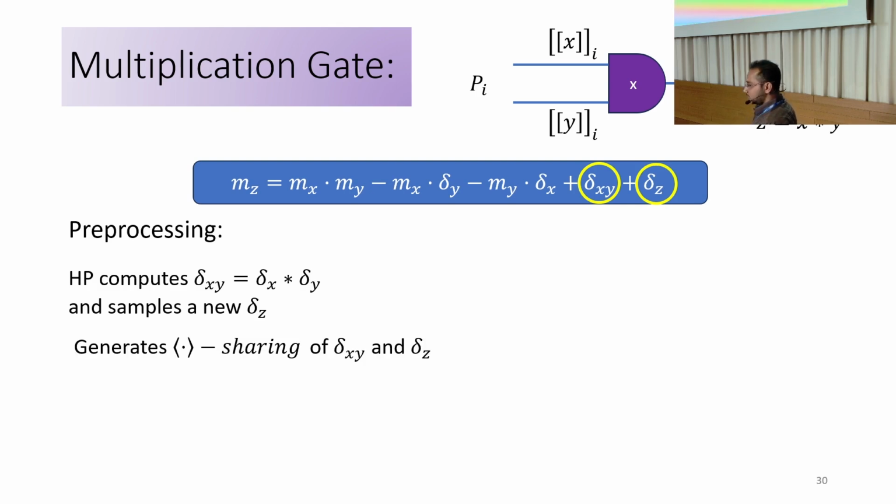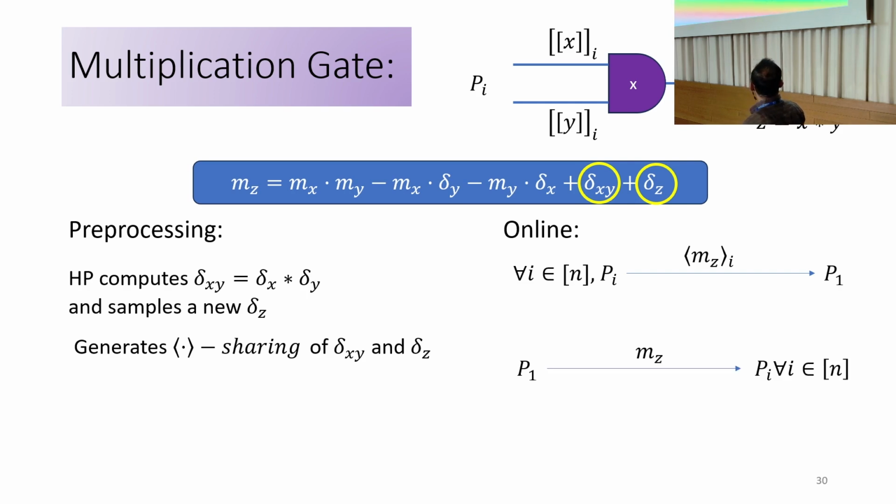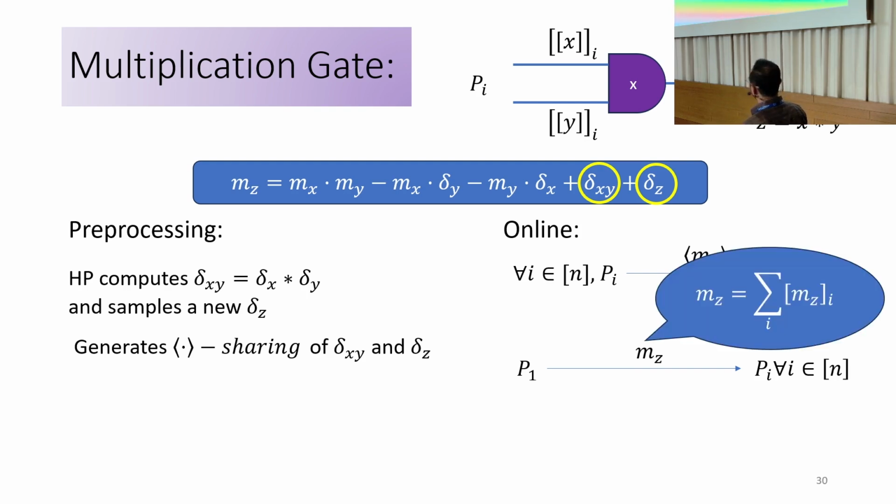And then it prepares the authenticated sharing of this value. In the online phase, each of the parties computes this authenticated additive sharing of the corresponding mask value in V by following the above equation, and then they send this share to a designated party, let's say P1, who performs the reconstruction, which is a summation over i, and sends this reconstructed value to all the parties.